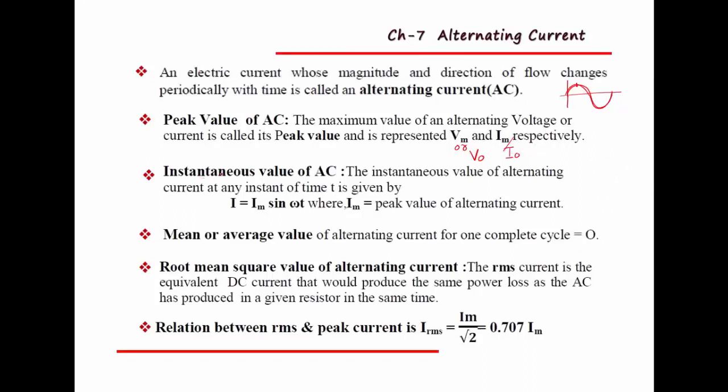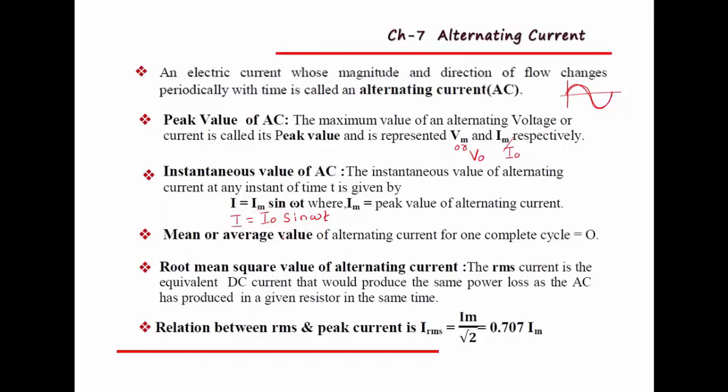And the third point is the instantaneous value of AC. The instantaneous value of alternating current at any instant of time t is given by the equation I equal to Im sin omega t, or we can write it as I equal to I0 sin omega t, where I0 is the peak value of alternating current. Remember, we already studied this equation in the lesson electromagnetic induction, right?